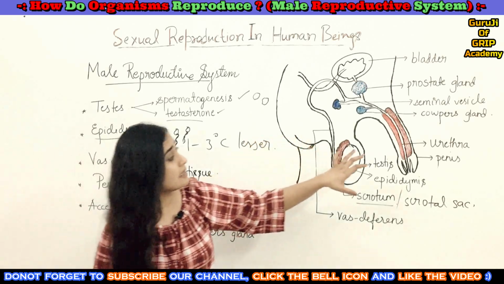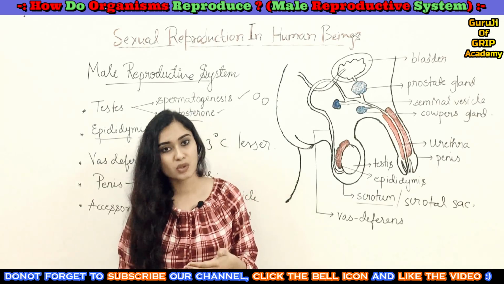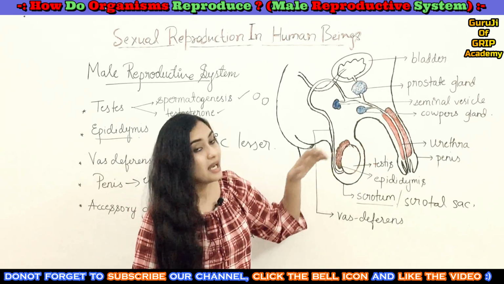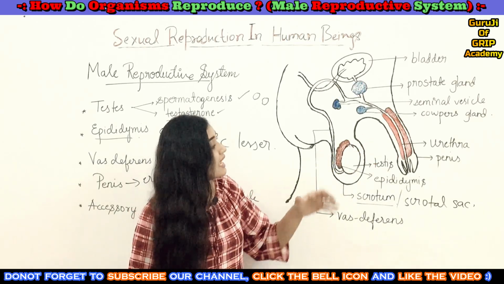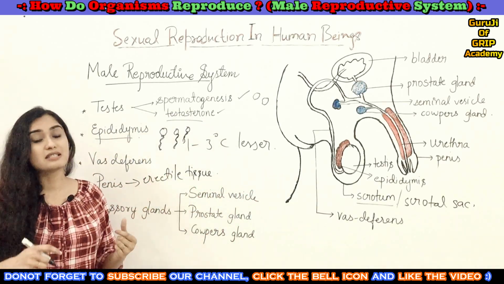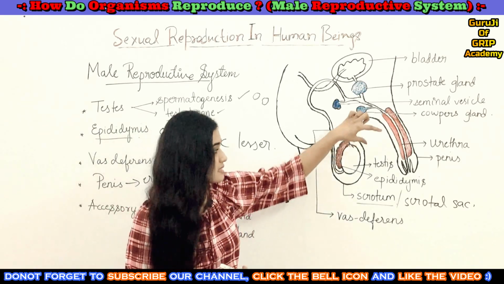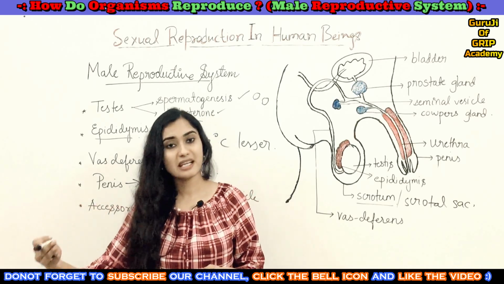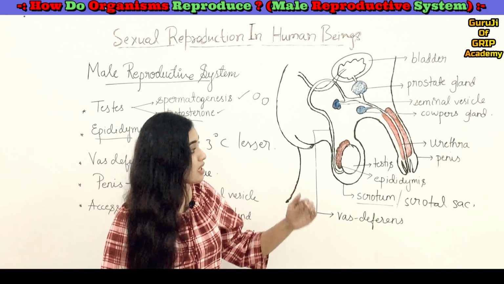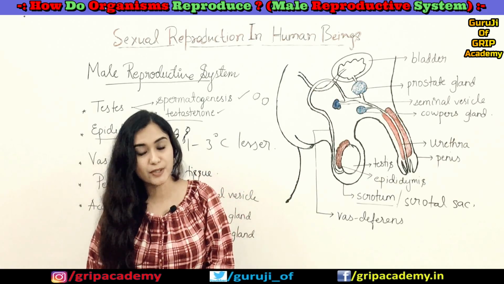Okay, so it is mostly made up of erectile tissue. So what happens during intercourse, or during copulation, or during sexual activity, the blood will enter inside this erectile tissue, which will make the penis become erect. Then during copulation, this penis is inserted into a female reproductive part, nothing but a vagina, to transfer the sperms from the male reproductive part to the female reproductive part.